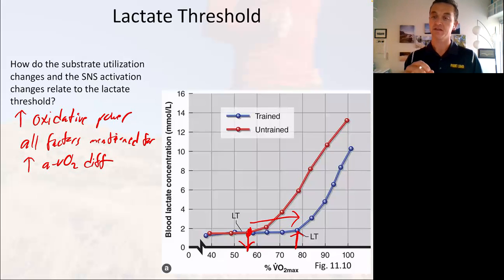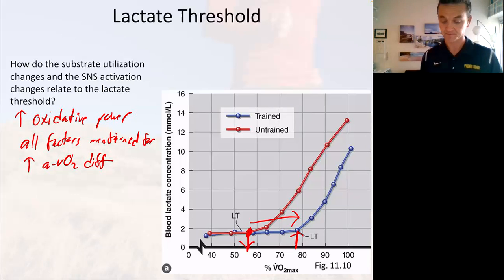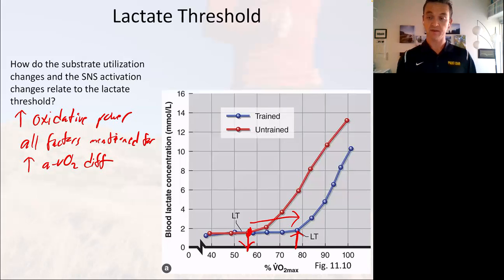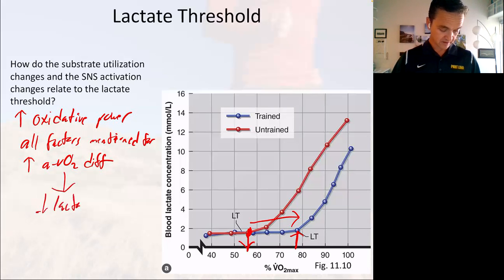Anything that lets us use our oxidative system more, so our myoglobin increase, our capillary density increase, our mitochondrial density increase, our switching of fibers to more oxidative ones, or hypertrophy of type 1 fibers, all of those are going to allow us to use our oxidative system more into higher intensities of exercise, which means we use our glycolytic system less, which means we produce less lactate at a given intensity, which means we're not going to max out our ability to deal with that lactate, okay? But that's all on the lactate production side, okay? So all of these factors are going to decrease lactate production, right?